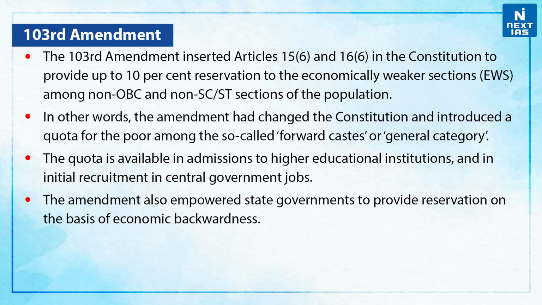The 103rd Amendment inserted Article 15 Clause 6 and Article 16 Clause 6 in the Constitution to provide up to 10% reservation to the economically weaker sections among non-OBC and non-SC/ST sections of the population. In other words, the amendment changed the Constitution and introduced a quota for the poor among the so-called forward castes or general category. The quota is available in admissions to higher educational institutions and in initial recruitment in central government jobs. The amendment also empowered state governments to provide reservation on the basis of economic backwardness.